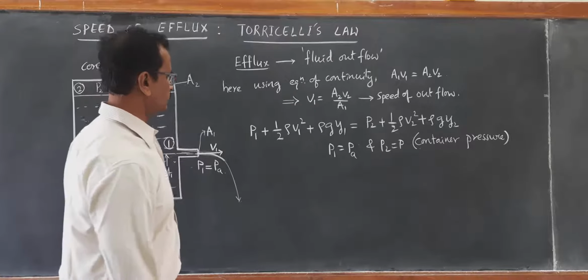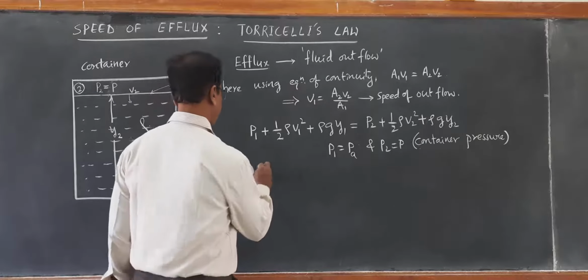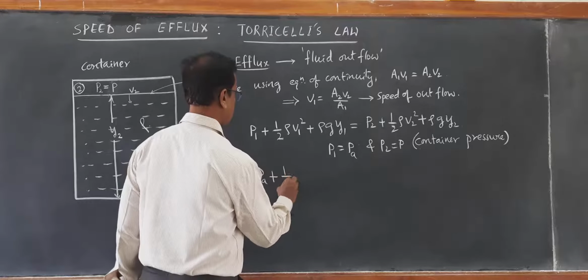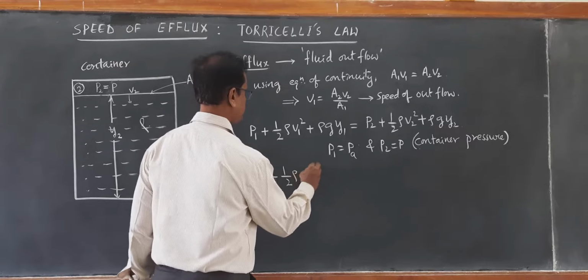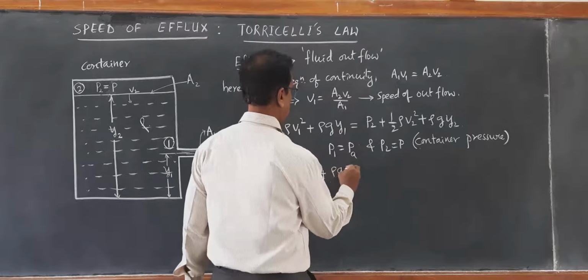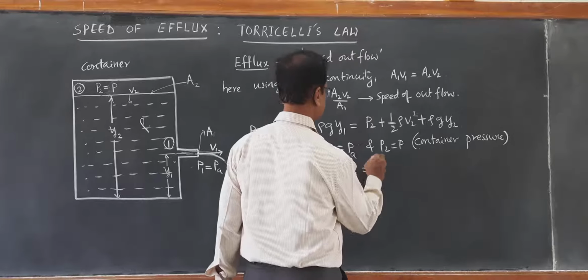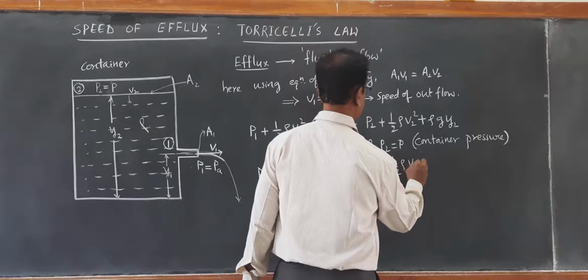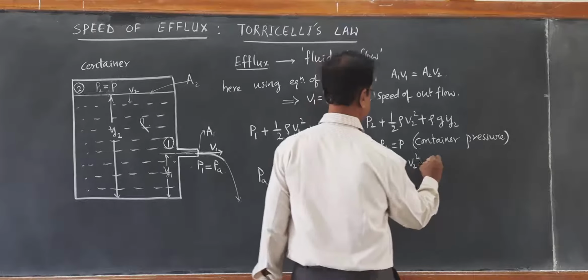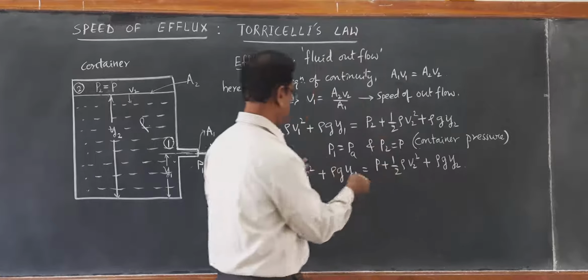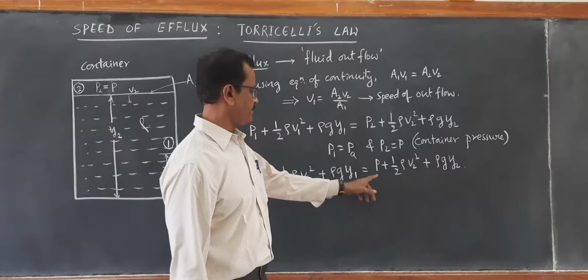So this turns out to be PA plus half rho V1 square plus rho g Y1 is equal to P plus half rho V2 square plus rho g Y2. Same thing I have done in terms of PA and P.